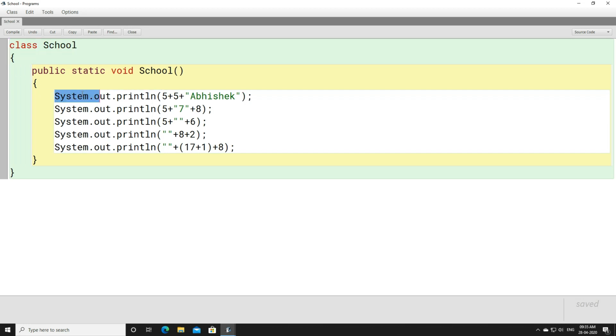Here, look at this. Here we have three tokens. This is one token, system. This is another token, out. This is the third token, println. And here you can see dots are present. So a dot separates one token from another token. You can see space is separating one token from another token. Here the dot is separating one token from another token.